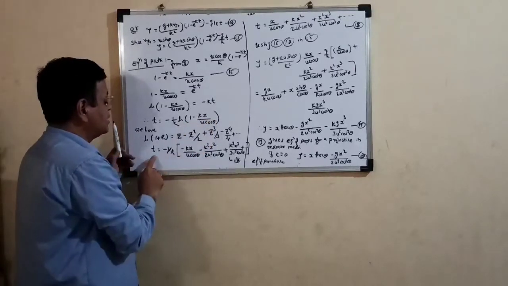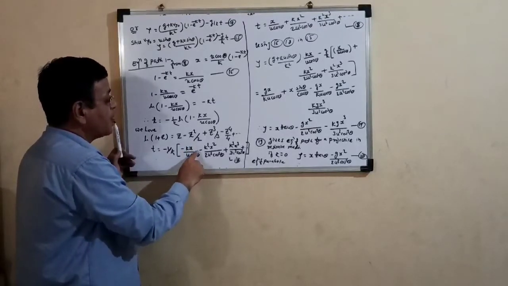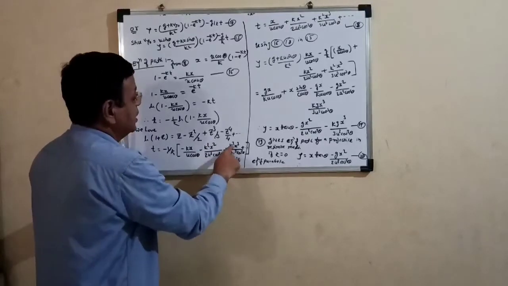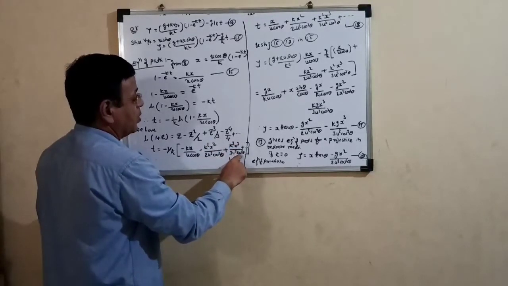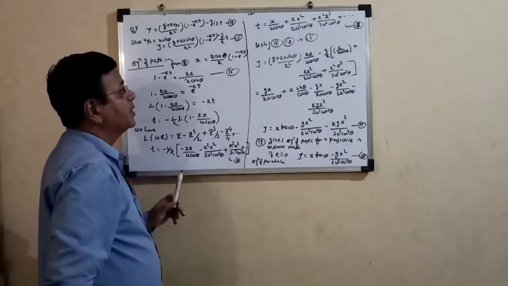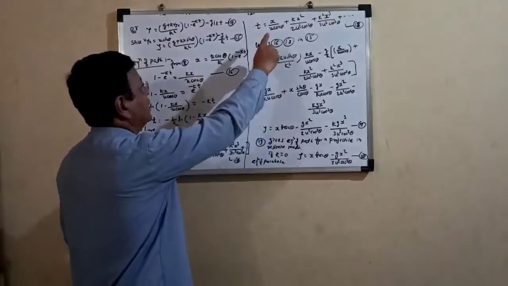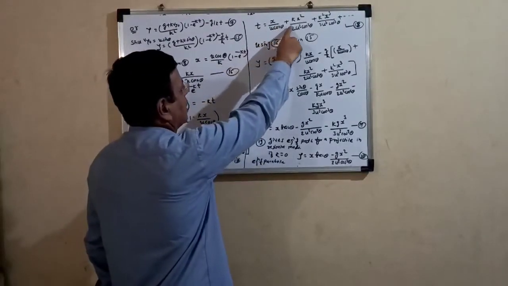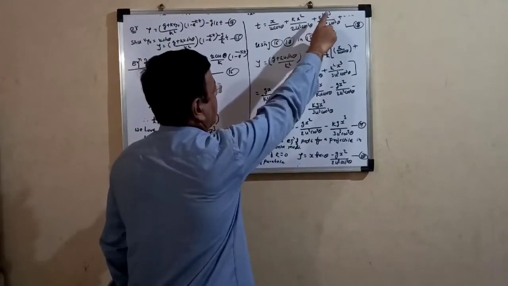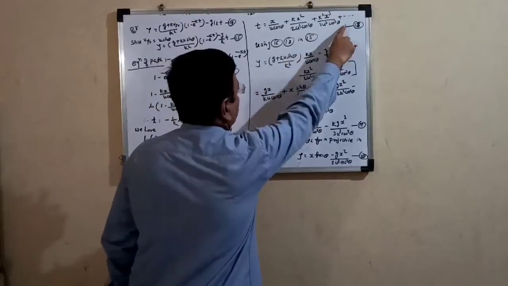t is equal to minus 1 upon k times (minus kx upon u cos theta minus k square x square upon twice u square cos square theta minus k cube x cube upon 3 u cube cos cube theta minus and so on). This is equation number 17. Now we have to solve this equation and we get t is equal to x upon u cos theta plus kx square upon twice u square cos square theta plus k square x cube upon 3 u cube cos cube theta plus and so on. We call this equation 18.